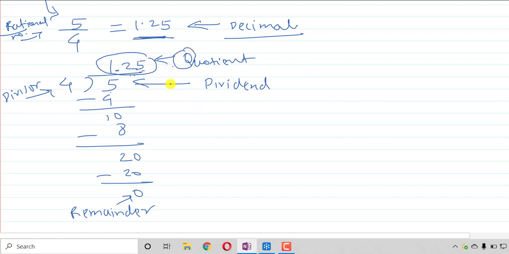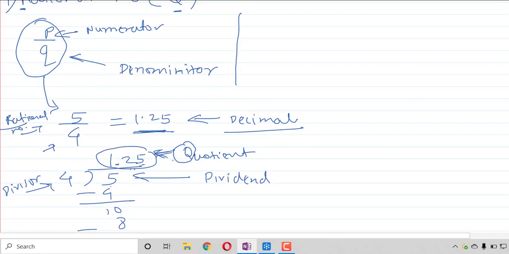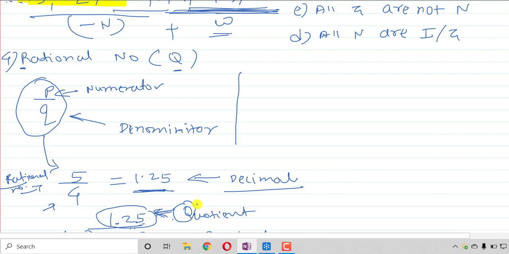Every rational number is a quotient, because every rational number can be converted into a decimal number, and the decimal number is the quotient of this division 5 upon 4. Getting it? To denote this quotient, we have taken q to denote a rational number. You can observe here. I believe everyone is getting this.